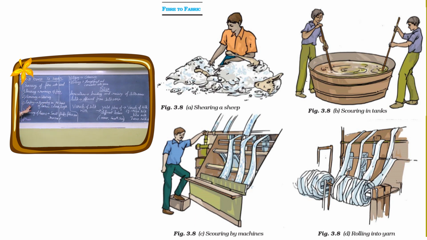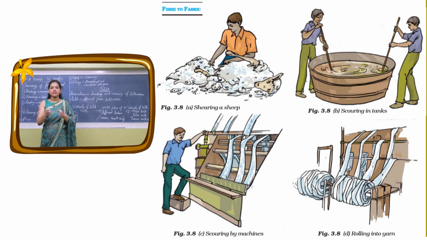Then the third part is sorting. Now what do you mean by sorting? This is separating the wool. This is mostly done in the industries. They send the wool to the industry, and in the industry the wool is separated according to its texture, color, length, quality. It is like, when your mother goes to the vegetable market, what does she do? She buys everything. Potato, vegetable, apple, banana, everything is in the bag. But what does she do after coming home? She separates it, right?